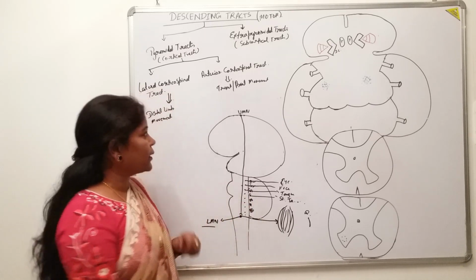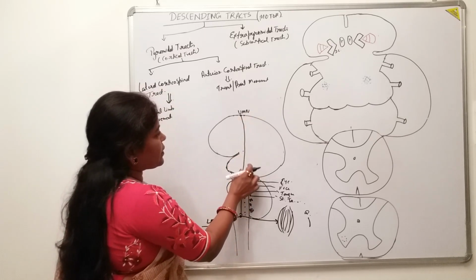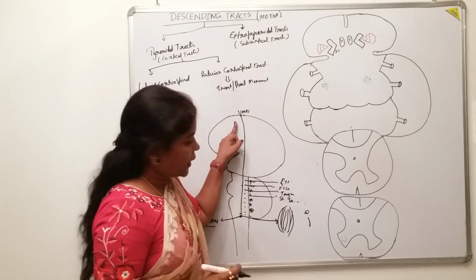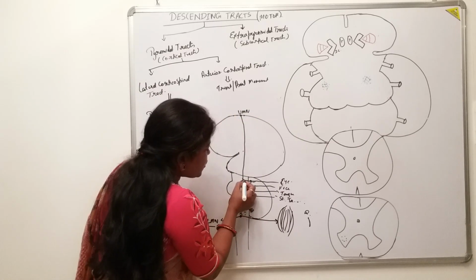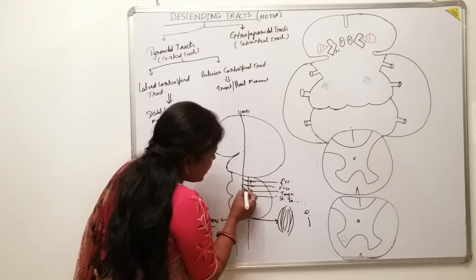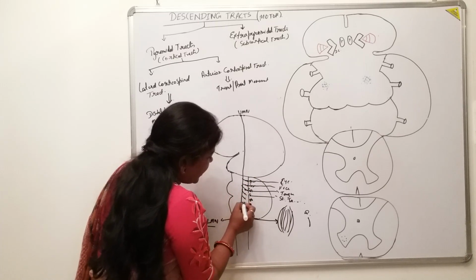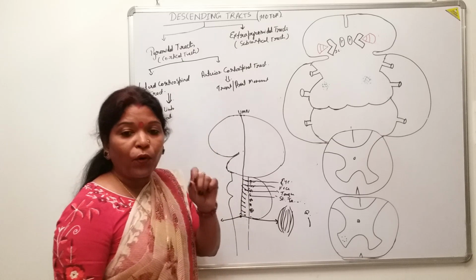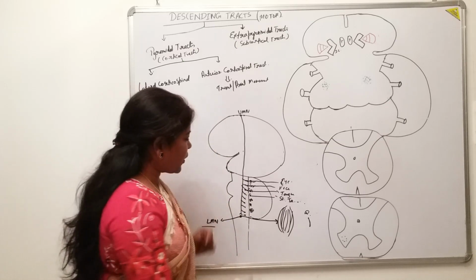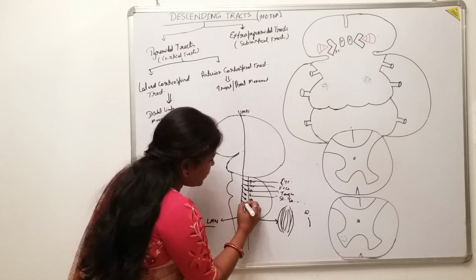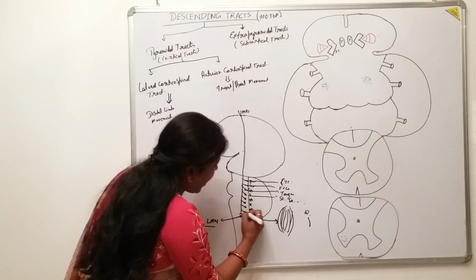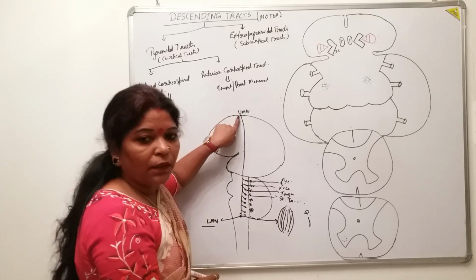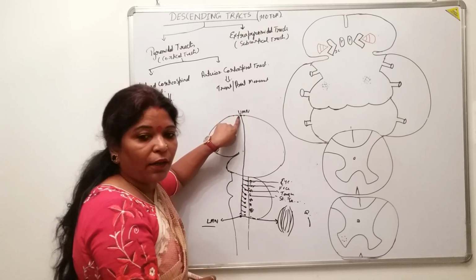For this you will see that the descending tracts from the upper motor neuron, which originates from the cerebral cortex, also give branches to the motor nerve nuclei. That means the motor nucleus of the cranial nerve, not the sensory. We are talking about the motor nucleus. These motor nuclei are innervated by tracts coming again from the cortical area of the cerebrum.